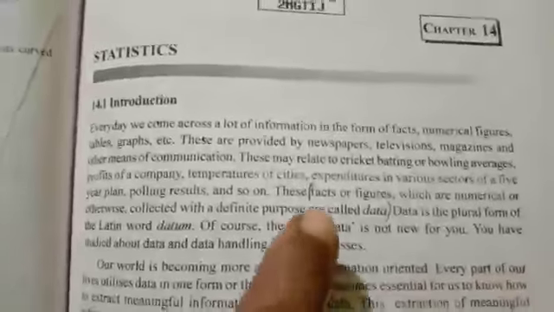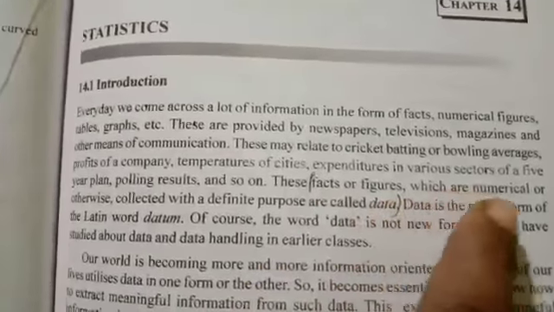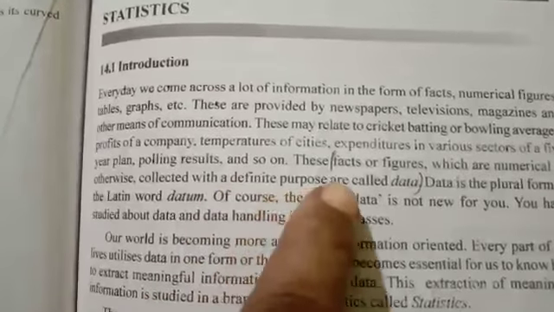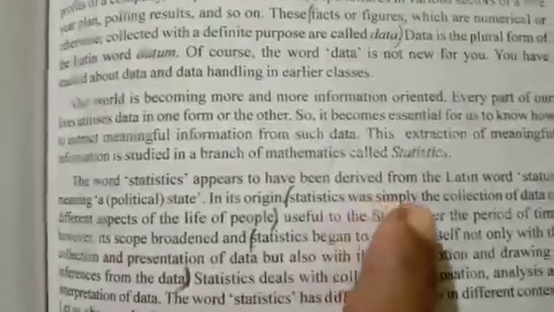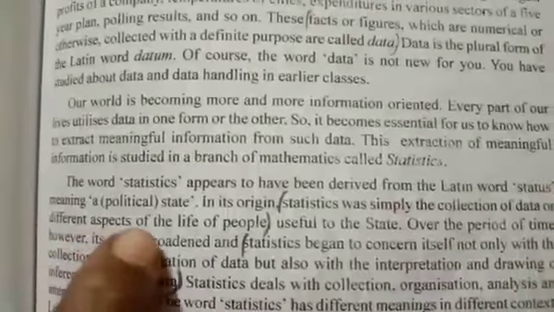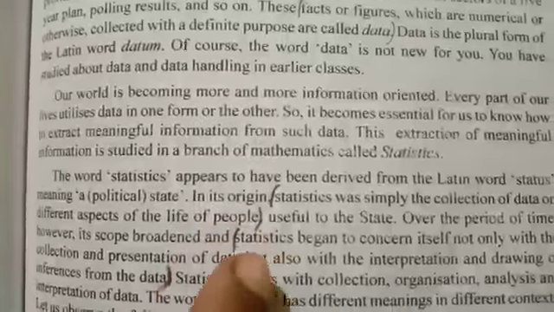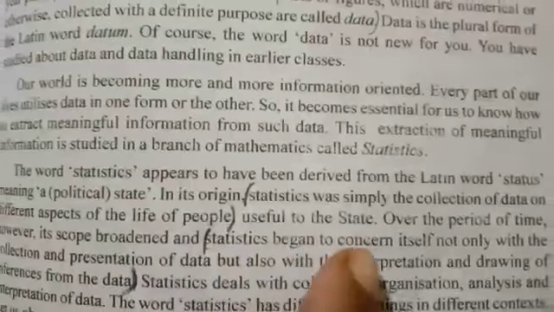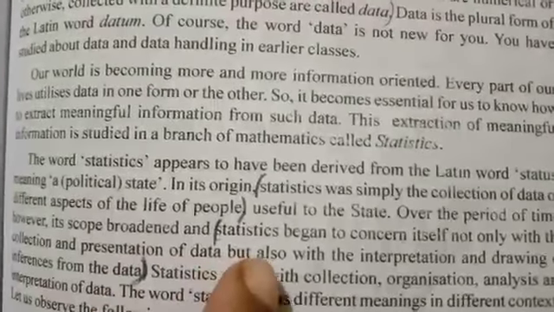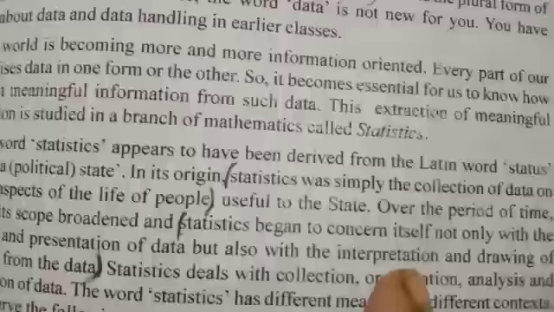This is Statistics, chapter number 14. Facts or figures which are numerical or otherwise collected with a definite purpose are called data. Statistics was simply the collection of data on different aspects of the life of people. Statistics began to concern itself not only with the collection and presentation of data but also with the interpretation and